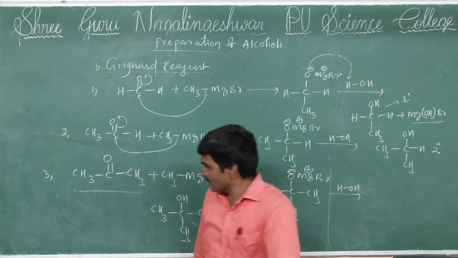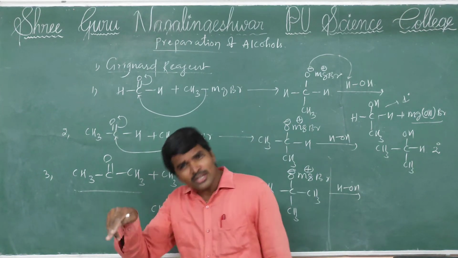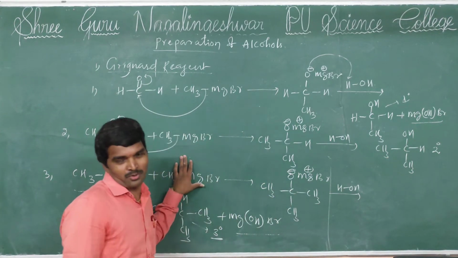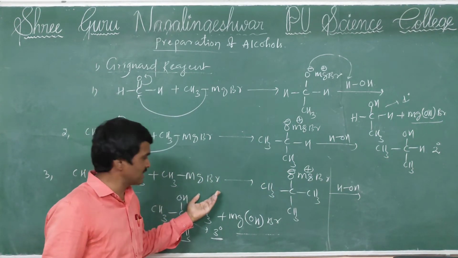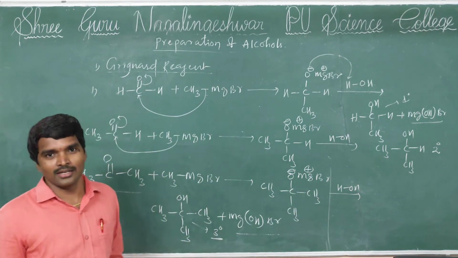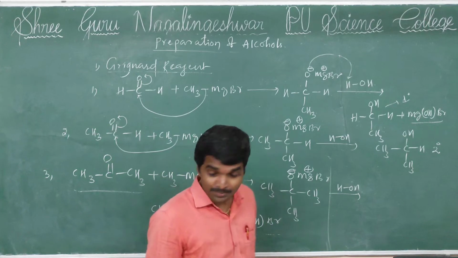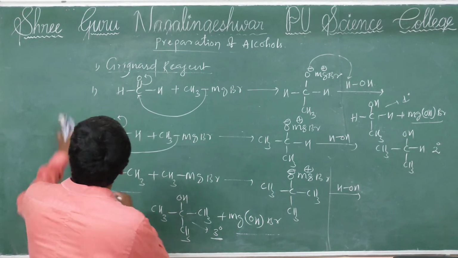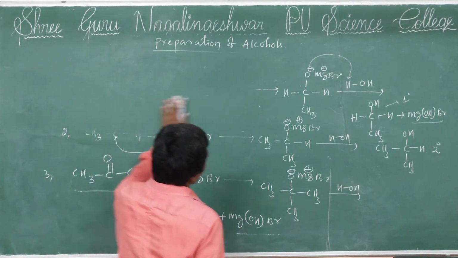Next, any ketone, not only acetone, any ketone reacting with methyl magnesium bromide or any Grignard reagent and then hydrolysis gives tertiary alcohol. Okay, understood that? Right. See, one application, we'll see how they raise a question for competitive level.